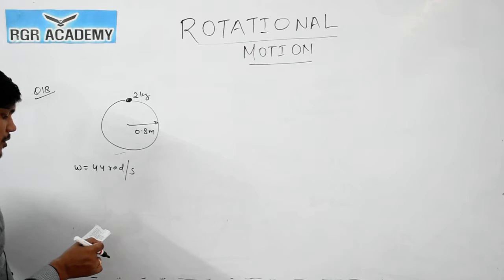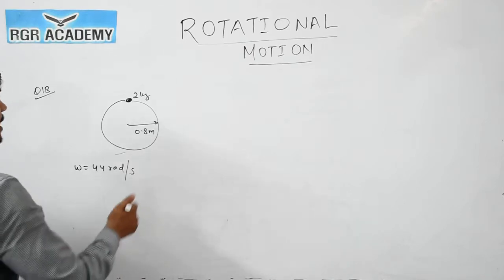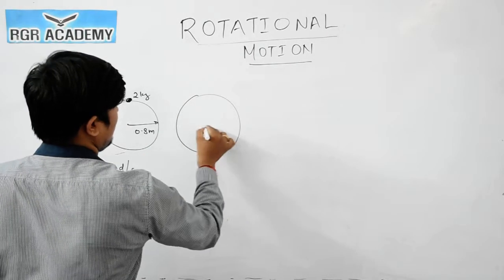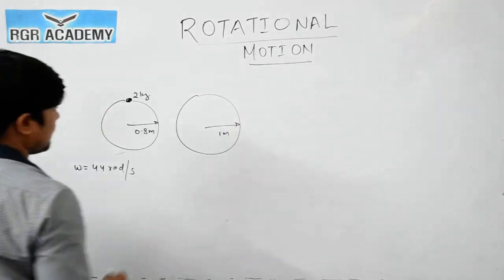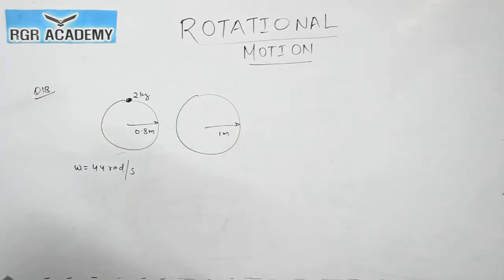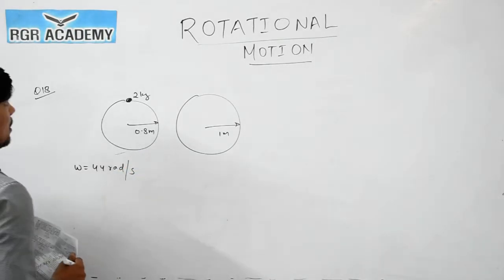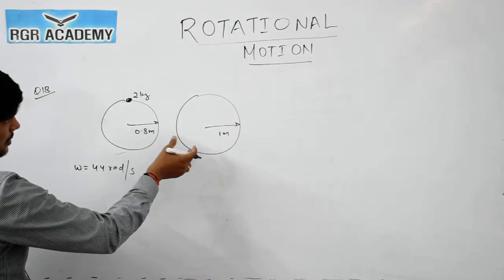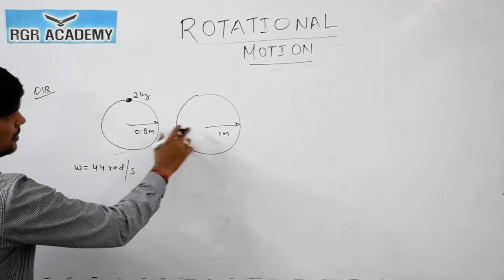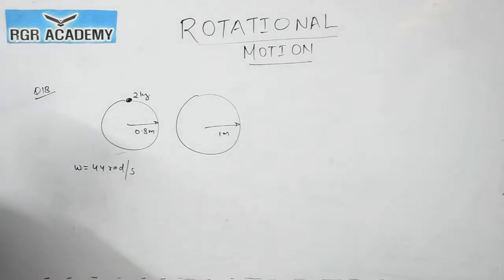1 meter, then the value of angular velocity is, now what they have given, the radius changes to 1 meter. Now they are asking angular velocity. So we can use angular momentum conservation. Because no external forces are acting, so radius is changed from 0.8 meter to 1 meter, so angular momentum will remain conserved.